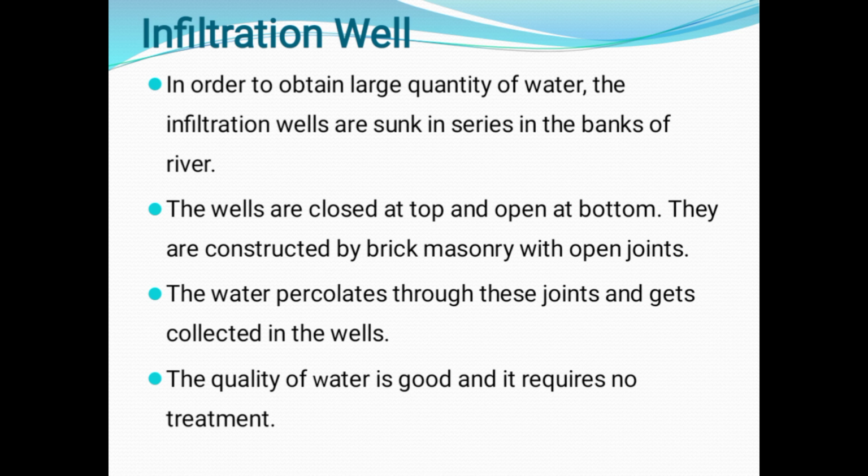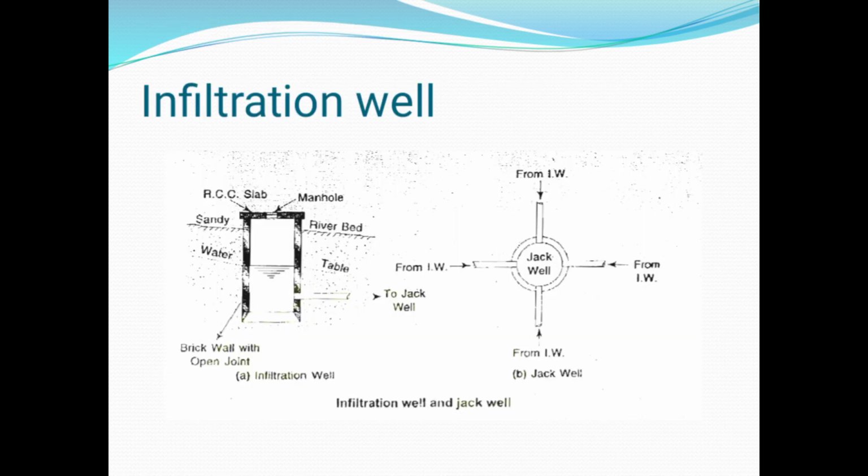Infiltration well. In order to obtain a large quantity of water, infiltration wells are sunk in series in the banks of a river. The wells are closed at the top and open at the bottom. They are constructed of brick masonry with open joints. The quality of water is good and it requires no treatment. The water percolates through the joints and gets collected in the wells. This is an infiltration well. Normally, the top of the infiltration well is closed and the bottom is open.